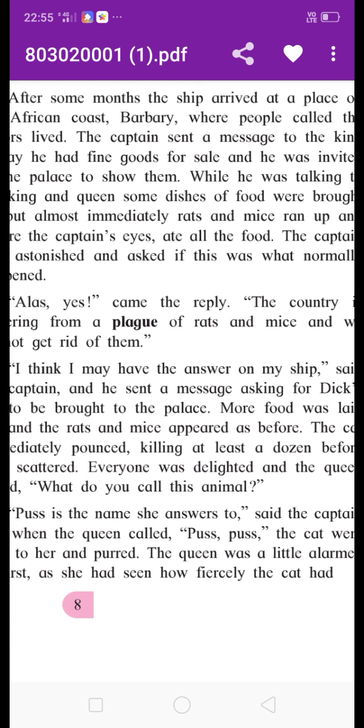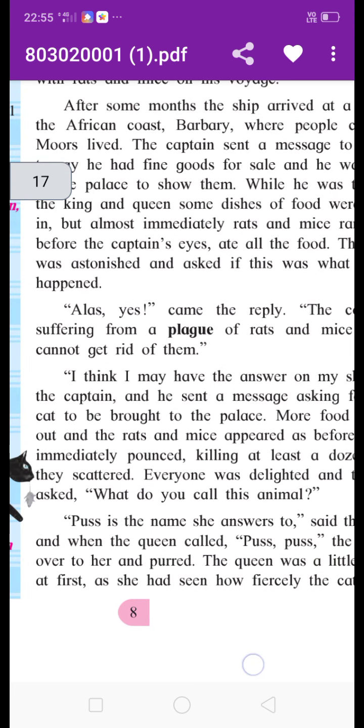And then the queen asked the captain, what do you call this animal? Because before that, the people in this country did not know the animal cat.